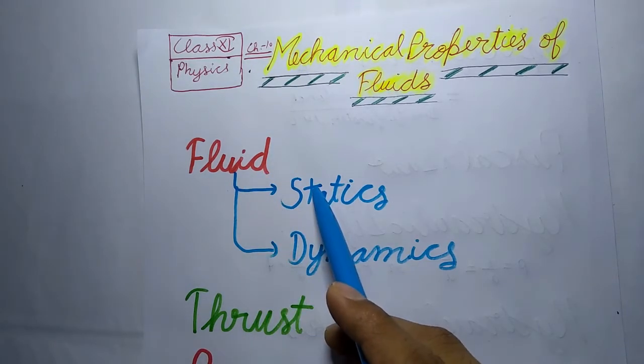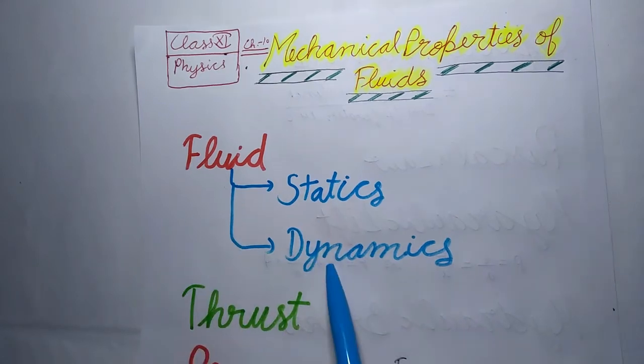Fluid statics. The branch of physics that deals with the study of fluids at rest is called fluid statics or hydrostatics. Fluid dynamics. The branch of physics that deals with the study of fluids in motion is called fluid dynamics or hydrodynamics.